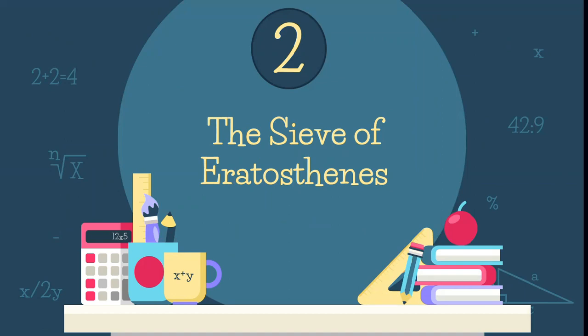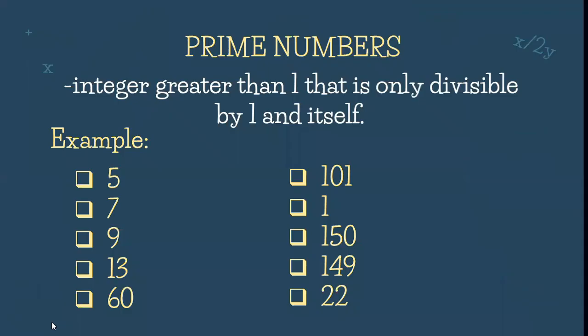So before that, since we're talking about prime numbers, let us review what prime numbers are. Prime numbers po are the integers greater than 1 that are only divisible by 1 and itself. So as defined po, integers such as 2, 3, 5, 7, and 11 are prime integers. The least prime number is 2. So why so po, my dear students? Because 1 is neither a prime nor a composite.